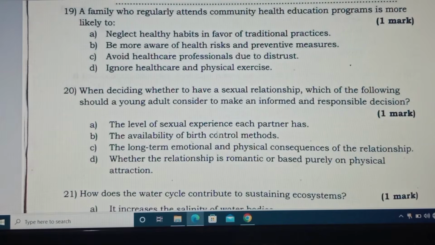When you decide whether to have a sexual relationship, which of the following should young adults consider to make an informed, responsible decision? The level of sexual experience each partner has, the availability of birth control methods, the long-term emotional and physical consequences of the relationship, whether the relationship is romantic or based purely on physical attraction.